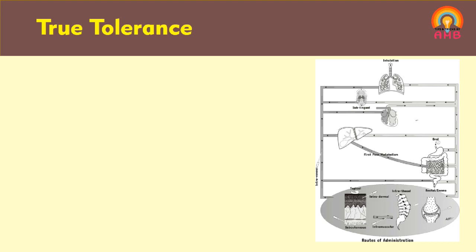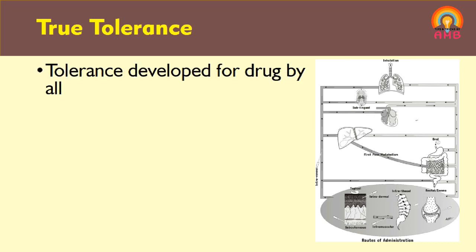In this type of tolerance, when the drug is taken by any route, tolerance is developed for that drug in that individual. Let me elaborate. Tolerance is developed for a drug after its use by oral route.